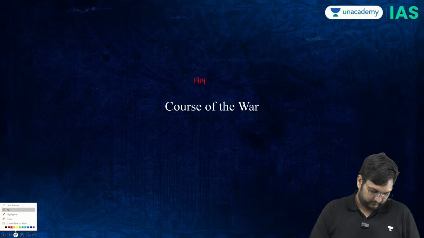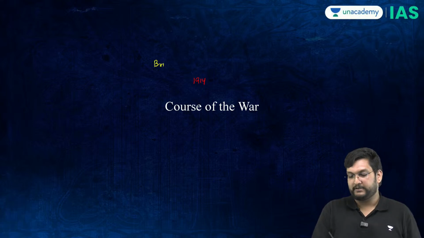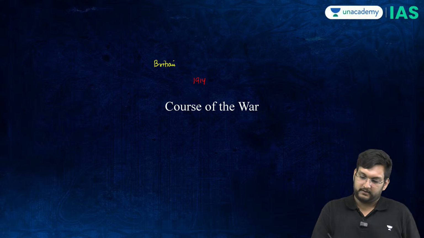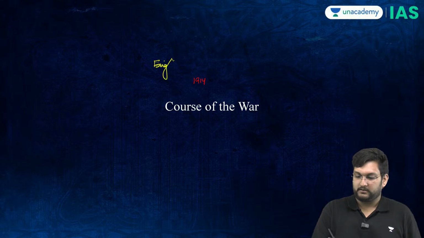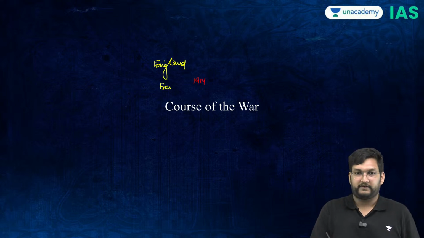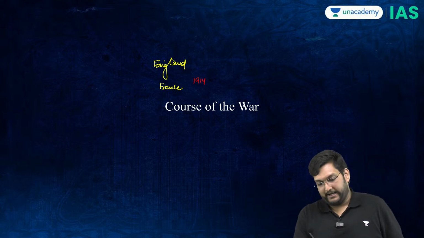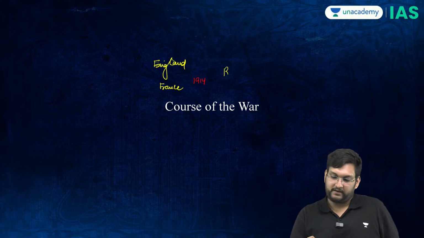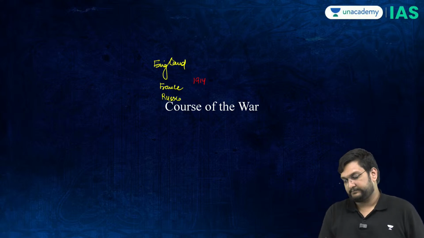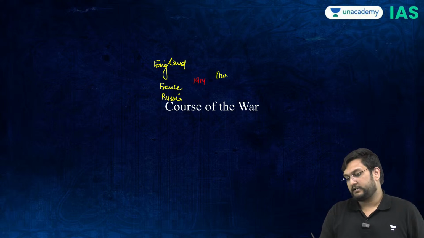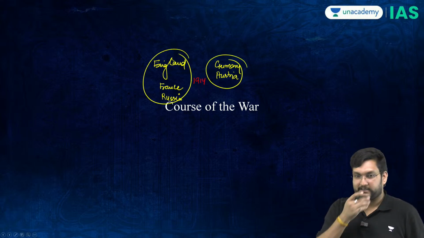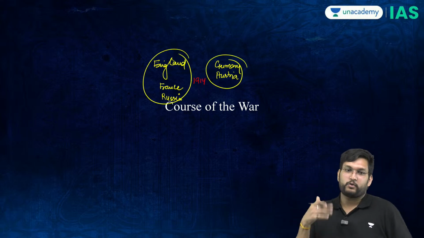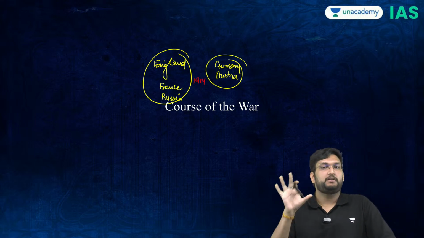1914, this war is basically between Britain, or I'll write England, France, and you have, one second, Russia and Austria plus Germany. This is basically the war, right? In 1914. So let's try to understand this through the maps, and then we'll go into the PPT, which has a nitty-gritty also.